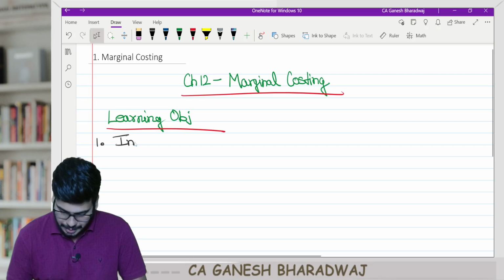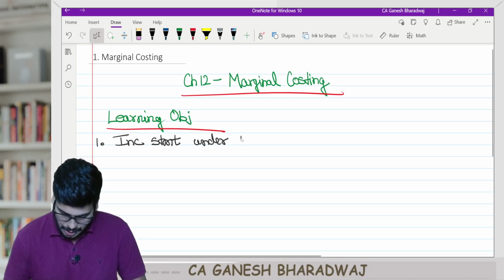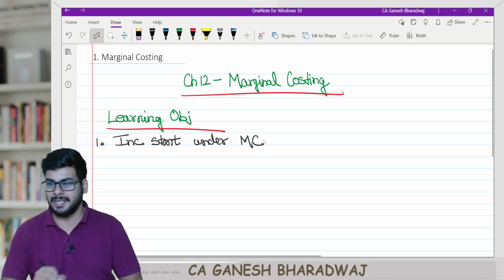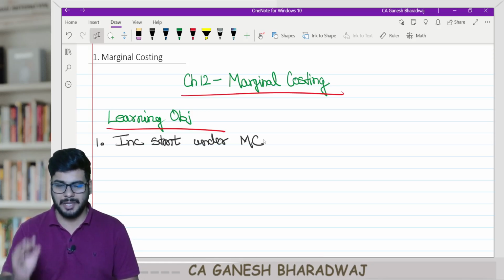First, write down income statement under marginal costing. Write it fully. Whatever I'm writing here is just for your reference in your notebook.